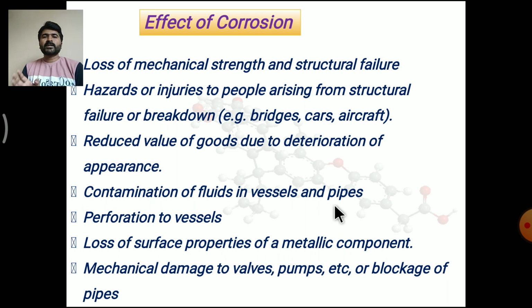Now the effects of corrosion. There are many impacts on the metal as well as on human beings due to corrosion. There is a loss of mechanical strength, structural failure, then injuries to people due to structural failure, reduced value of goods due to the bad appearance of the metal. Then there is contamination of fluid due to corrosion, perforations to the vessel, loss of surface properties of the metal, and loss of mechanical properties of the metal.